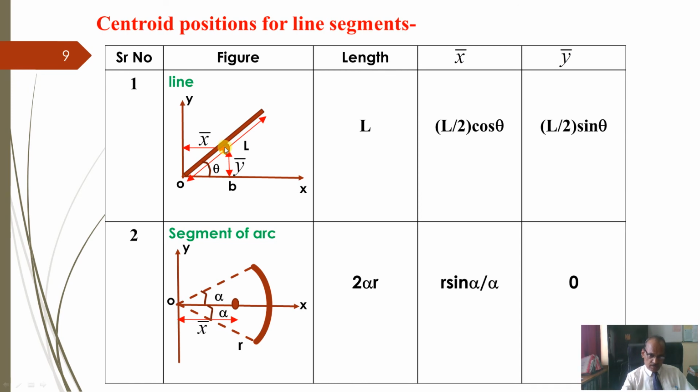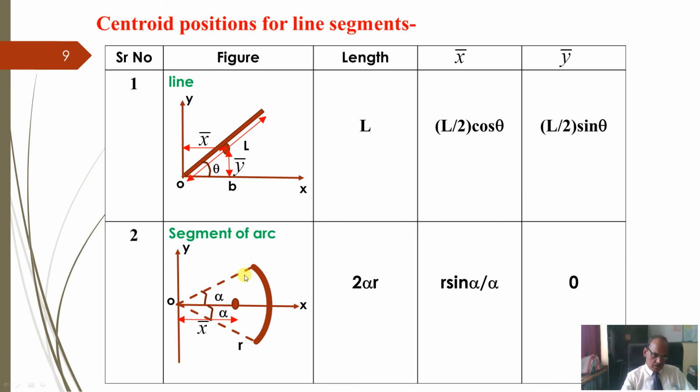Okay, this is the centroid. If I project it on the x-axis by drawing a vertical line from O to B, the distance is L by 2 cos theta. And if I draw a horizontal line, it will intersect the y-axis. The vertical distance will be L by 2 sin theta. So L by 2 cos theta and L by 2 sin theta are the coordinates of a line element. Now if I take this angle, then this will become sin theta and this will become cos theta. Only these are the changes.